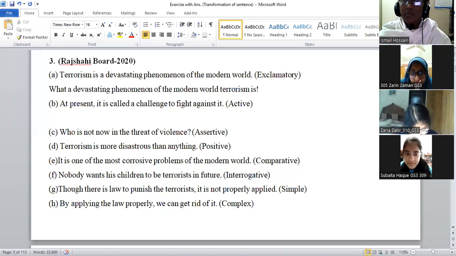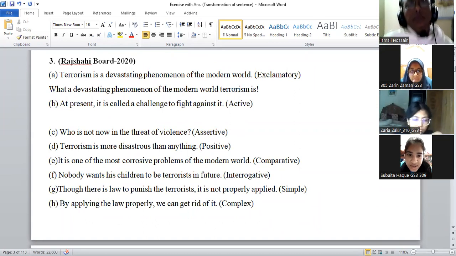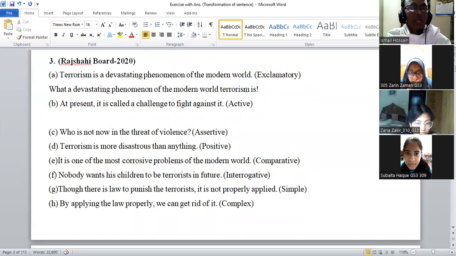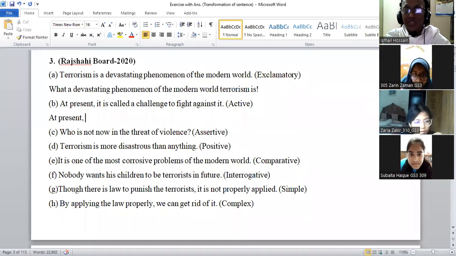Now: At present, it is called a challenge to fight against it. It is a passive sentence. Make it active. It is called a challenge to fight against it at present. So, at present, we can write it as a phrase: At present, it is called a challenge to fight against it.